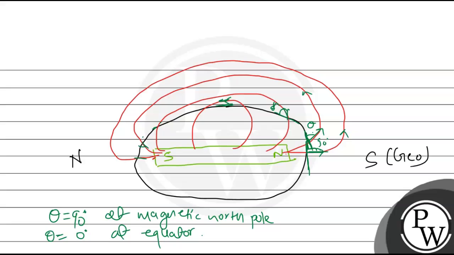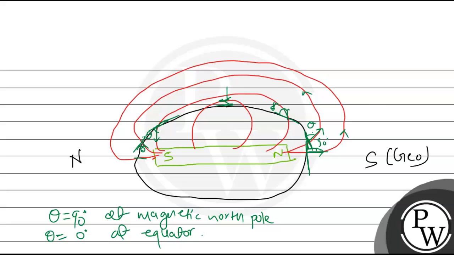Now let us draw the horizontal plane here. This will be the horizontal plane and this is the direction of the magnetic field. So I can write that this will be the angle of dip and this angle is less than 0 degree as we move away from the equator. This angle of dip is going below 0 degree. So this will be negative.